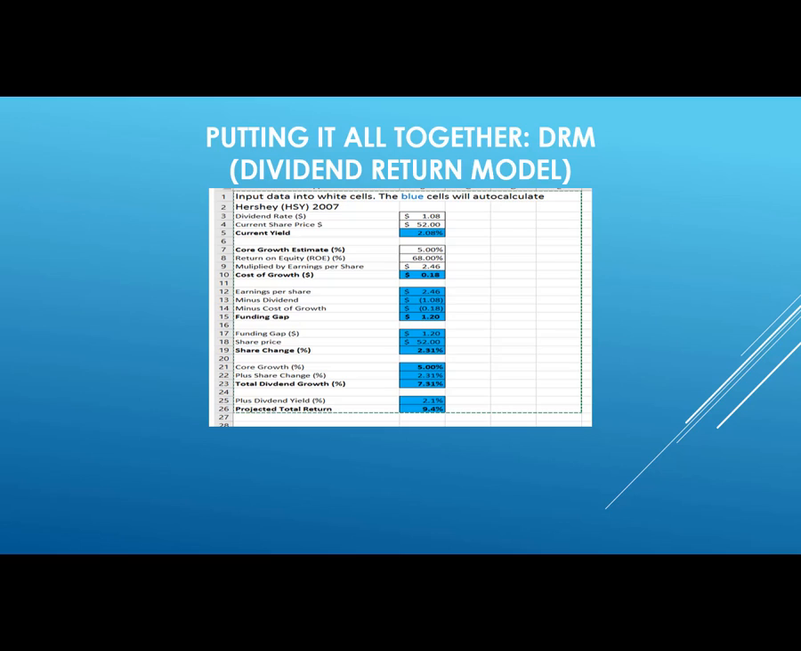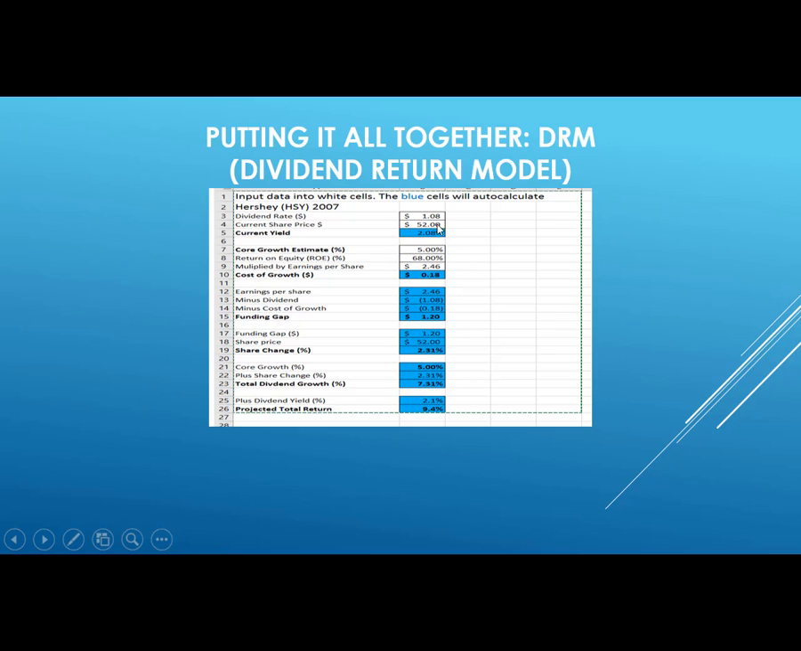So how do we put it all together? I've created a spreadsheet for you. If you know what the dividend rate is, we can input that. That's available, it's published. We know what the current share price is. The spreadsheet automatically calculates our current yield. Then we can put in the core growth rate, which is a prediction by the company. That's also published. We can also pick up the ratio return on equity. That's published. We can then pick up multiplied by earnings per share. Once again, that's a published number, and that gives us our cost of growth.